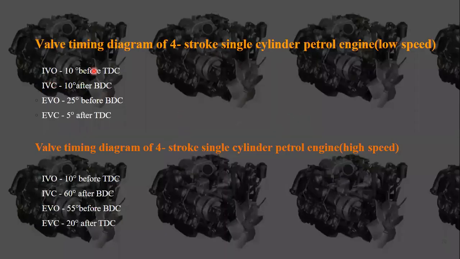Next, we already know for low speed engines the inlet valve opening is at 10 degrees before TDC, closing 10 degrees after BDC. For the exhaust valve, opening is at 25 degrees before BDC, closing at 5 degrees after TDC. Coming to the valve timing diagram for high speed engines, inlet valve opening is 10 degrees before TDC, closing is